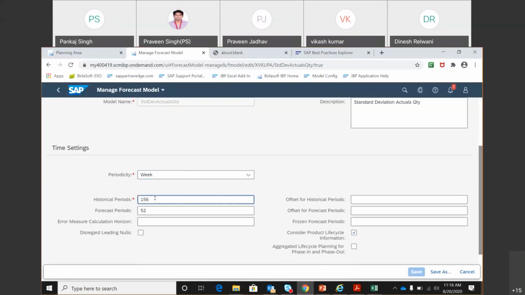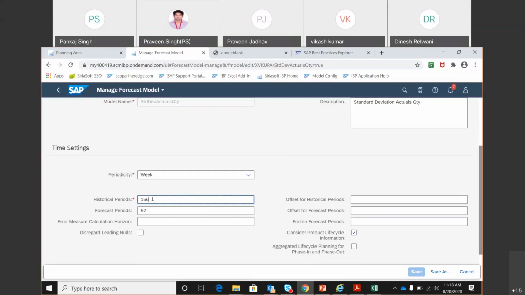Now, how many historical periods do I want? So 156 means 156 weeks in the past. That's what the meaning is. So 156 weeks in the past, we are going to do the historical cleansing, or we are going to use the historical data of 156 weeks in the past to generate the forecast.